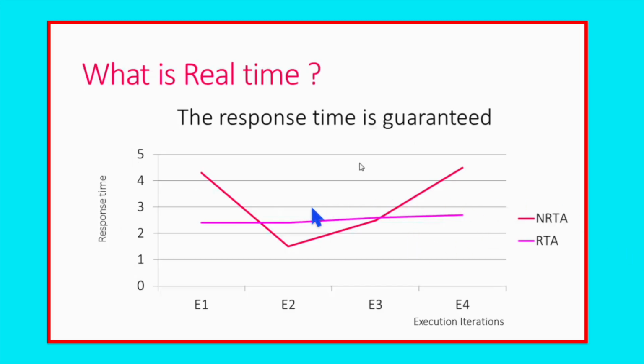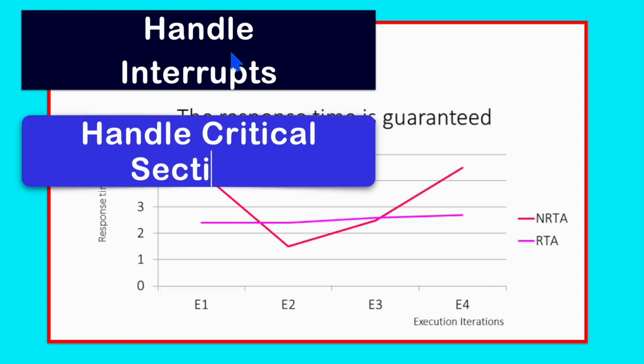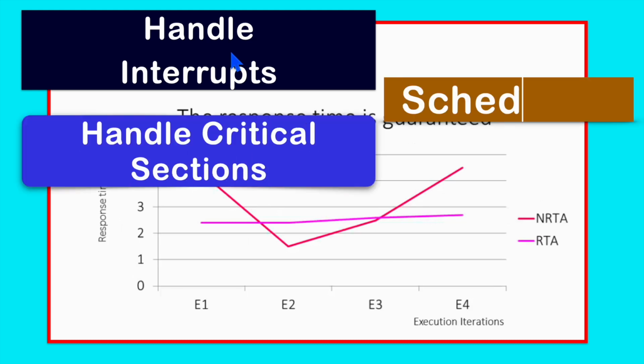In a real-time operating system, it guarantees the response time: within some bounded response time your critical task will be completed. While in the case of a non-real-time operating system, the response time can vary. Here NRTA means non-real-time application. To achieve this kind of bounded response time, it uses operations like interrupt handling, critical sections, and a scheduling mechanism. We'll see all these separately in later videos.